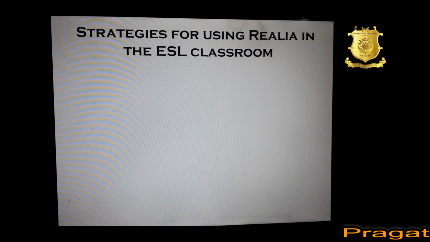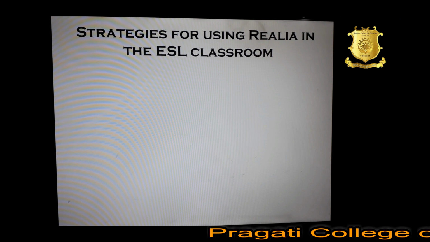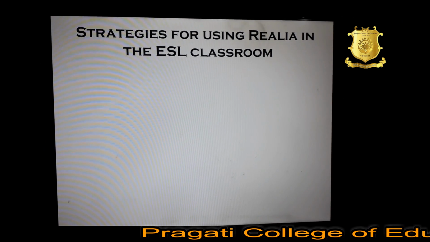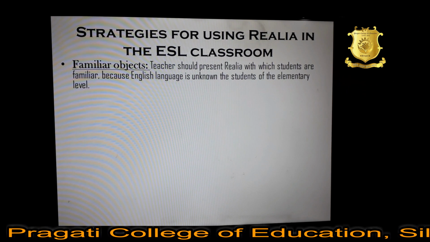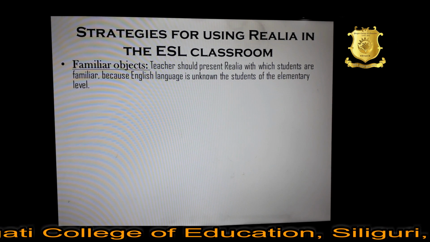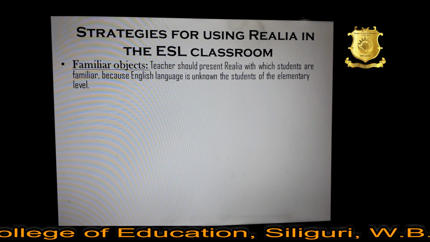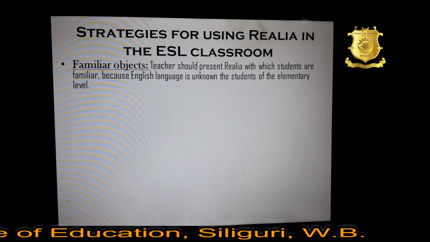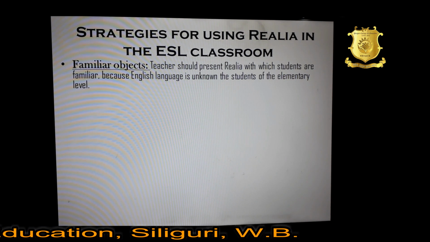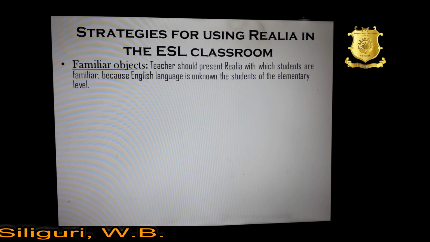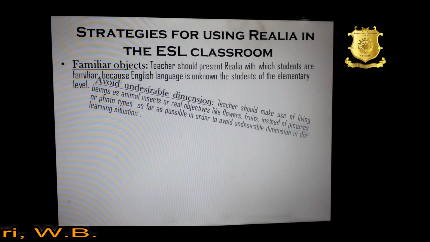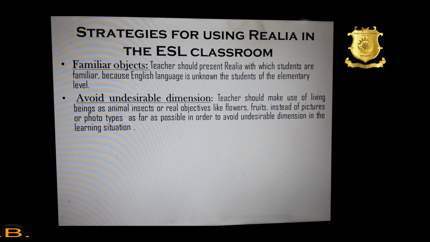My next point is strategies for using realia in the English classroom. Familiar objects. The teacher should present realia with which students are familiar, because the English language is unknown to students at the primary level. Avoid undesirable dimension.